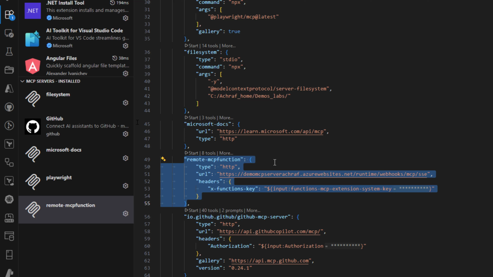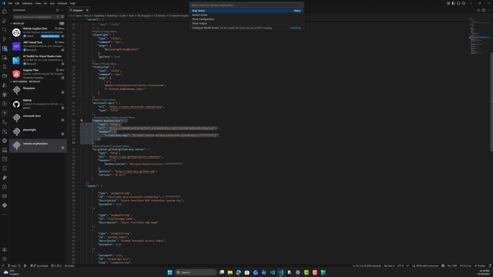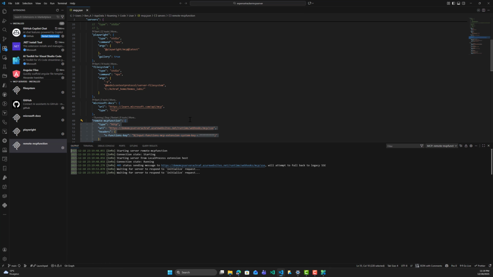So in order to use this MCP server, we need to click right here on the start button, and as you can see here, it has already detected that it contains 8 tools or 8 functions that are inside this Azure function. So I can click right here start, and as you can see, it is running right now. We can see the tools, and we can click more and see the output. So let me zoom out. Here we can click show output to see the result of the prompts.